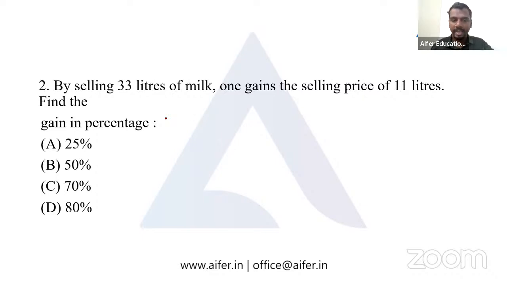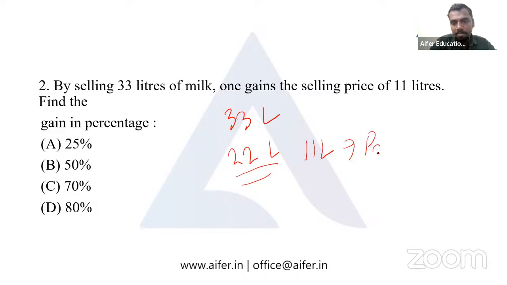So when 33 liters of milk is sold, the gain is the selling price of 11 liters, from which we can conclude that by selling 22 liters of milk, we get the cost price back, and the remaining 11 liters comes as a profit. It's directly given in the question.